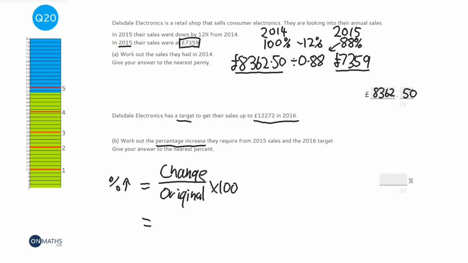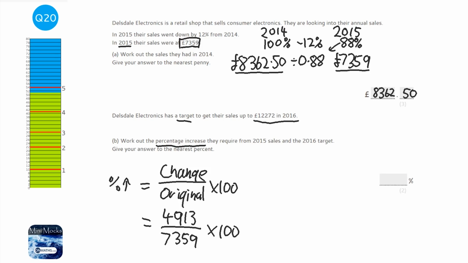So they're looking for it to change by 4,913. The original was 7,359, and we need to times by 100. So I'm going to divide that by 7,359 times it by 100. And that gives me 66.7617 and so on. So to the nearest percent, that's going to be 67%.